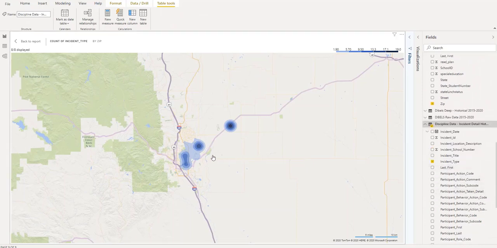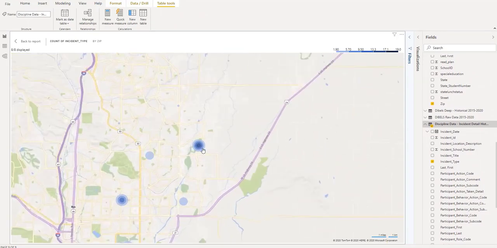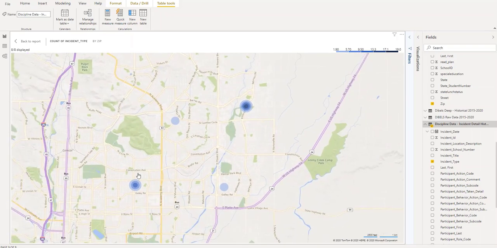If you had multiple schools within a district, you can literally drill down onto a saturation map and see exactly where each of those incidents within the zip code took place. This was really interesting when we did it because when I was at Doherty, I was able to pull the data for truancy, and we were able to track which neighborhoods around our school, literally down to the street address, had the highest incidences of truancy.